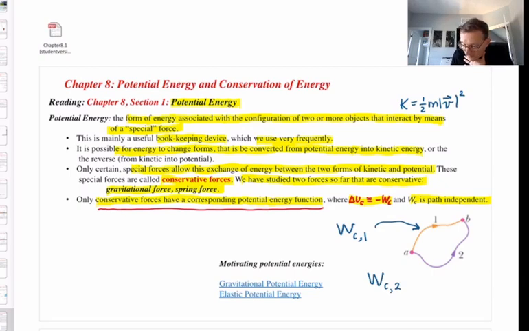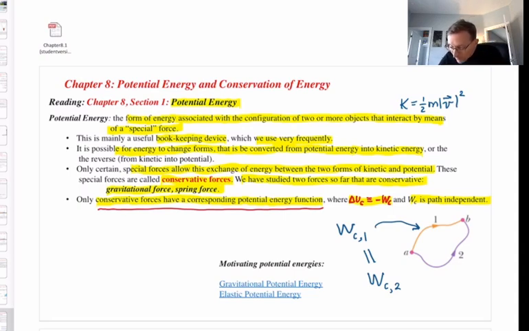What we will discover is that the work done for those two paths is the same. So whatever work was done along path 1 by the conservative force, it's the same work done along path 2. Okay? I'll give you a very brief explanation of how that can make some sense.